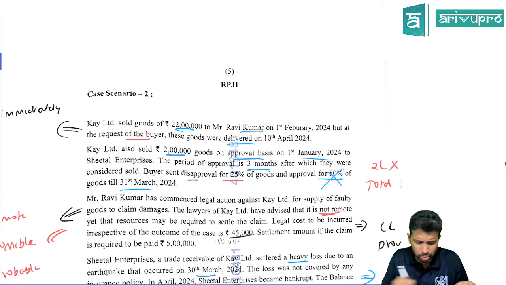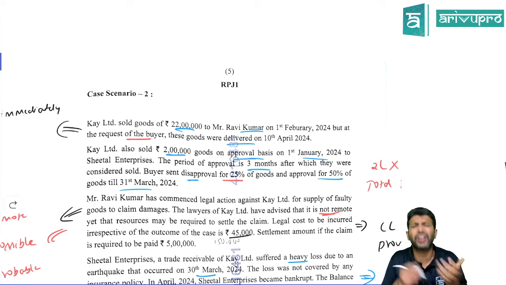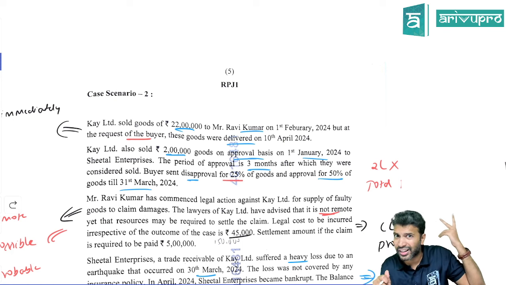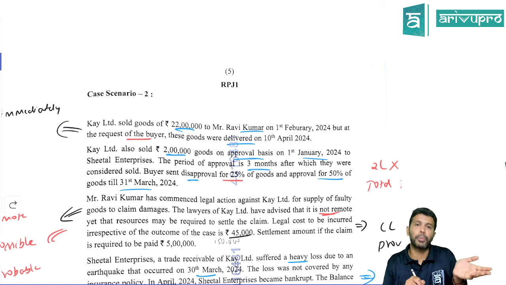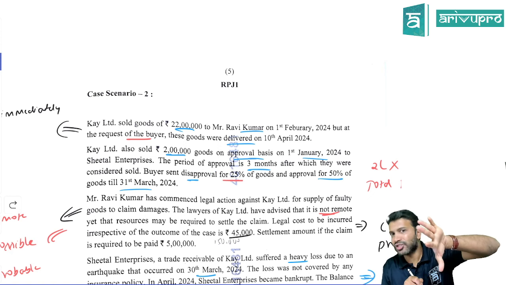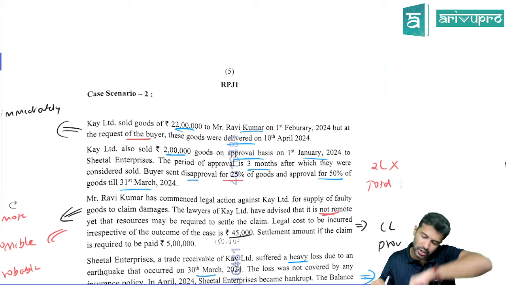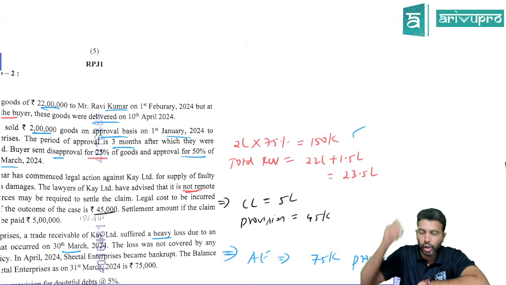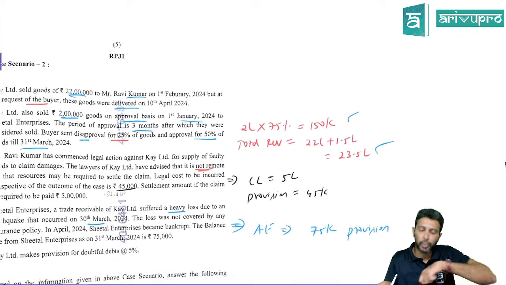I am not even bothered about this data. Why, sir? I sent the goods on 1st January. Time limit is 3 months: January, February, March. By 31st March, the time has lapsed. If time has lapsed, whether the customer approves or not, we still go ahead and recognize the revenue. Don't recognize 100% of revenue. 25% is disapproved. On the balance goods, acceptance or non-acceptance becomes irrelevant because time has lapsed. So 75% of 2 lakh, which is 1,50,000, you can recognize as revenue. On the above data, 22 lakh you can recognize. On this, you can recognize 1.5. Total is 23.5 lakh. That's the first requirement.